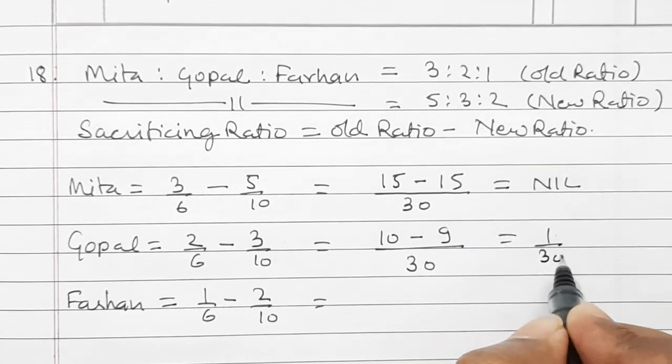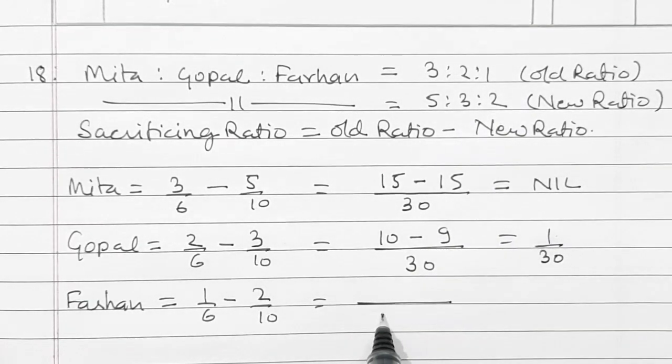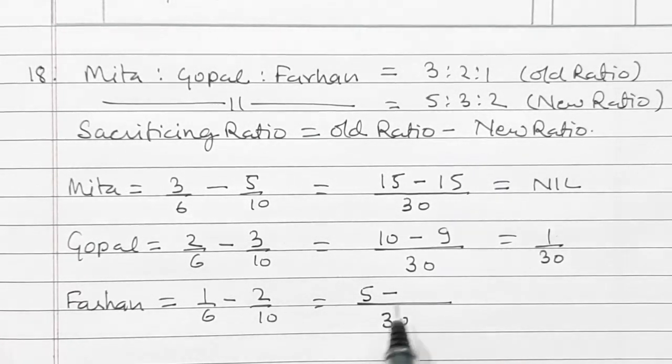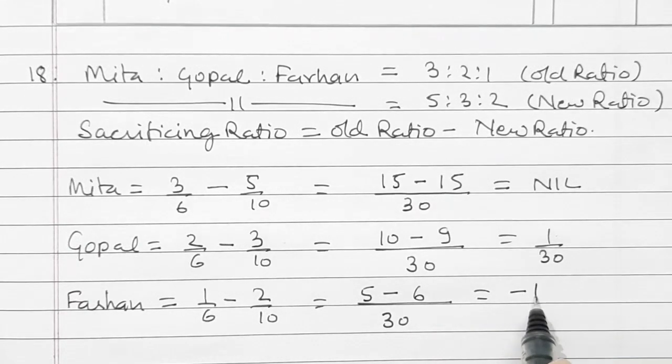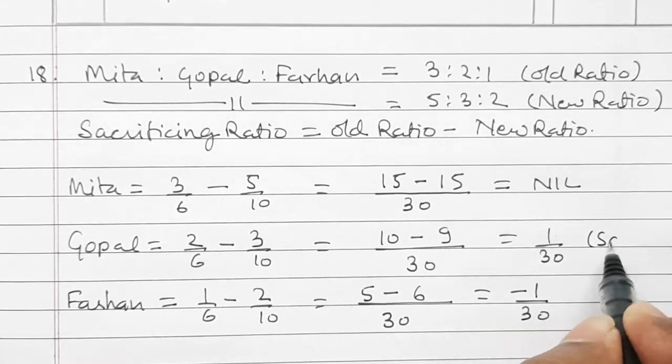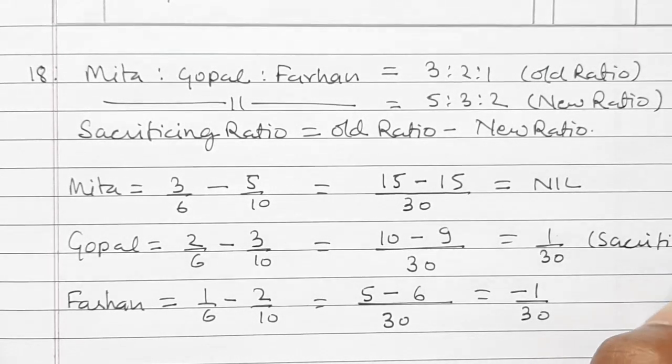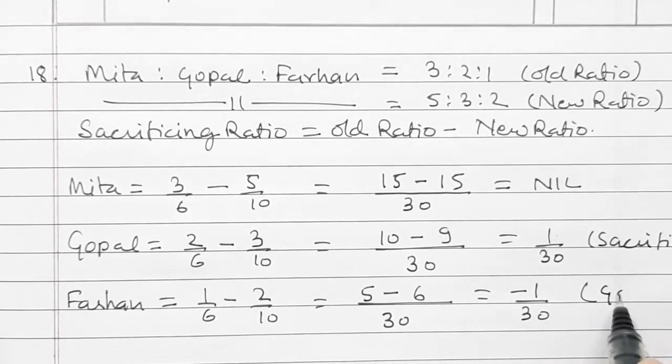So it is 1/30. And for Farhan, LCM is 30. 30 divided by 6 is 5, multiplied by 1 is 5, minus 30 divided by 10 is 3. 3 multiplied by 2 is 6. So here it will come minus 1/30. So Gopal is sacrificing and Farhan is gaining.